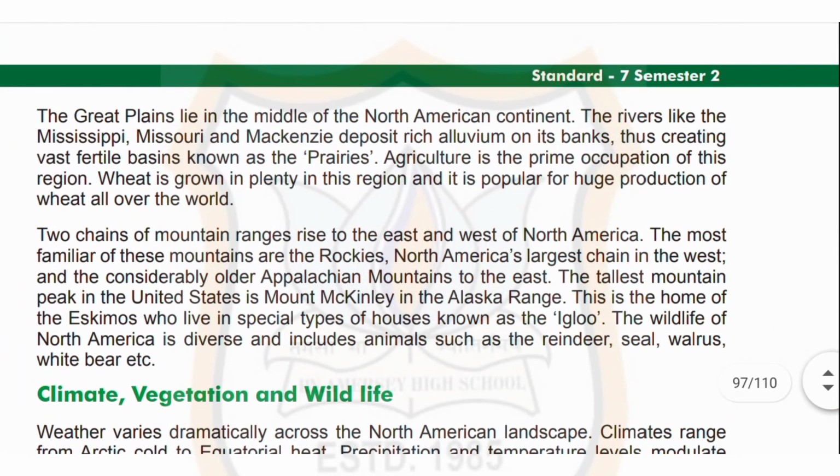The Great Plains lie in the middle of the North American continent. Rivers like the Mississippi, Missouri, and Mackenzie deposit rich alluvium on their banks, thus creating a vast fertile basin known as the prairies. Agriculture is the prime occupation of this region. Wheat is grown in plenty in this region and it is popular for huge production of wheat all over the world.